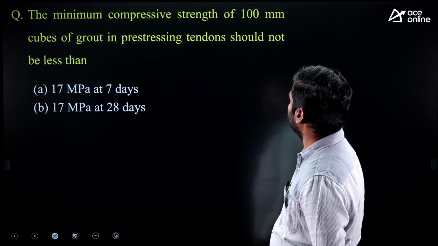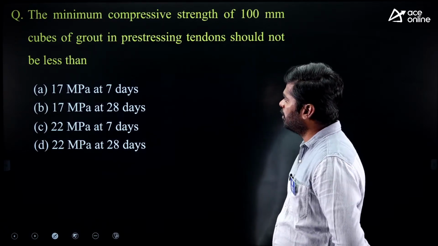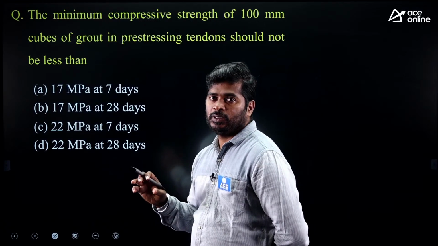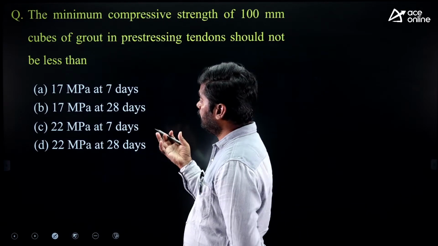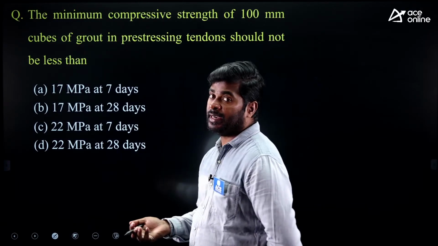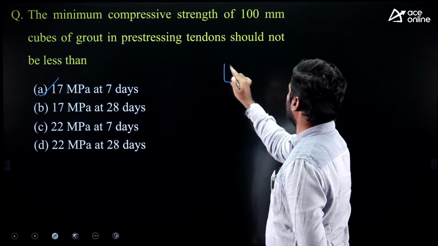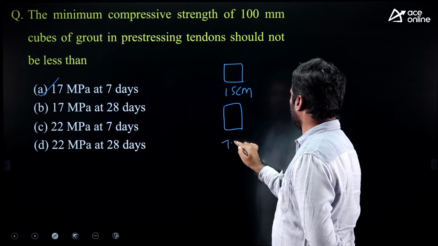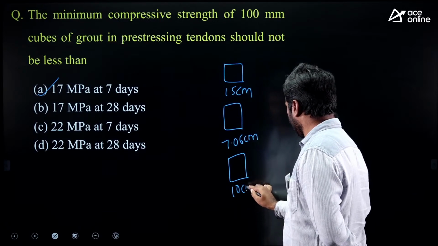Okay, right. Next question. The minimum compressive strength of 100 mm cubes of grout in pre-stressing tendons should not be less than. We have to test the cubes of size 10 centimeter, and the strength we are expecting at 7 days not less than 17 megapascal. There are 3 different sizes of cubes. One is 15 centimeter, another one is 7.06 centimeter, another one is 10 centimeter size cube.